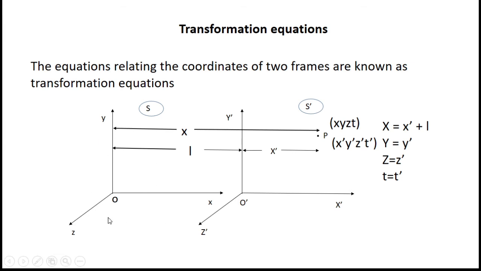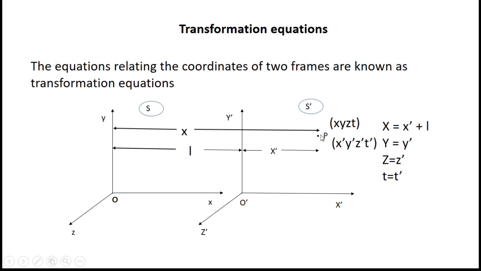Here you can see there are two coordinate systems, S and S dash. The xyz coordinates of the frame S are x, y and z, and the coordinates of S dash are x dash, y dash and z dash. Now how to write x, y, z in terms of x dash, y dash and z dash? The equation which relates the corresponding coordinates of any two systems is known as transformation equations.